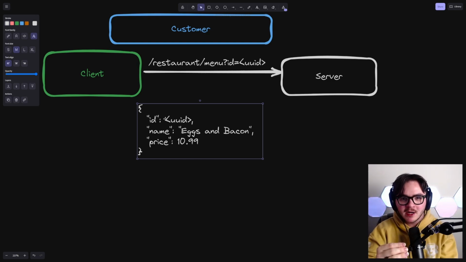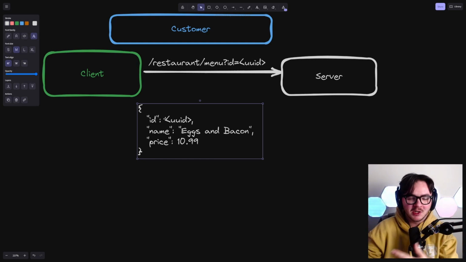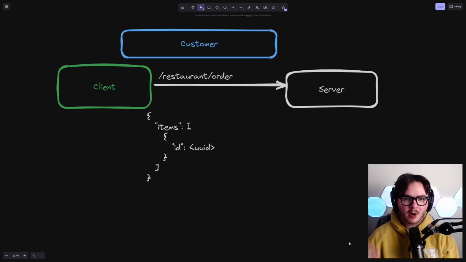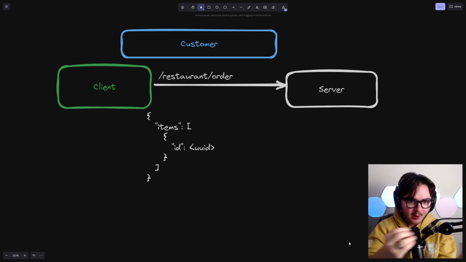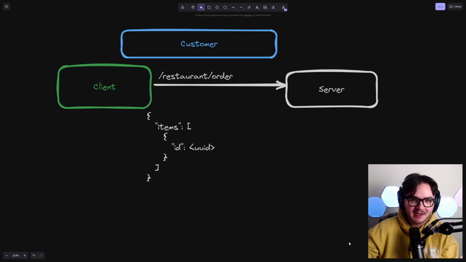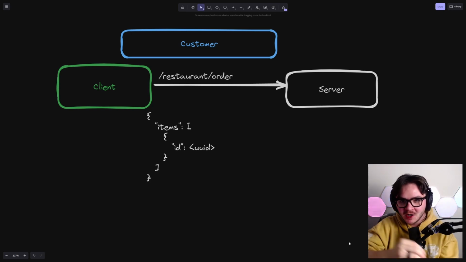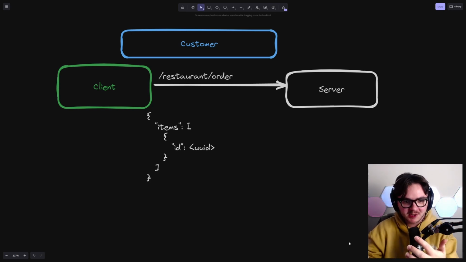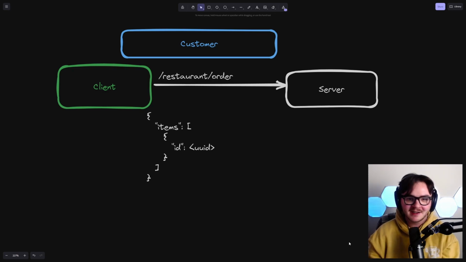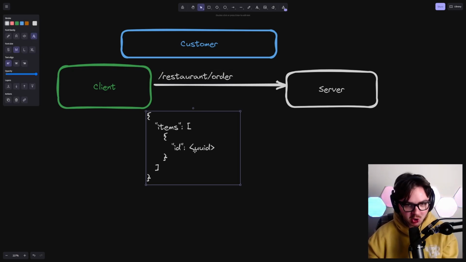So this way, when we get to the next section, we're going to use these IDs for when we're placing an order. When we're placing an order, we're just going to send over an array with IDs that correspond to the item IDs for that restaurant. And then we're going to do all of the calculation on the server side so that people can't lie and say, oh, this item is actually worth $3, right? You want to be able to just look up and see what the prices are on the server side. You shouldn't trust that information from the client. So we're going to send over just the IDs.